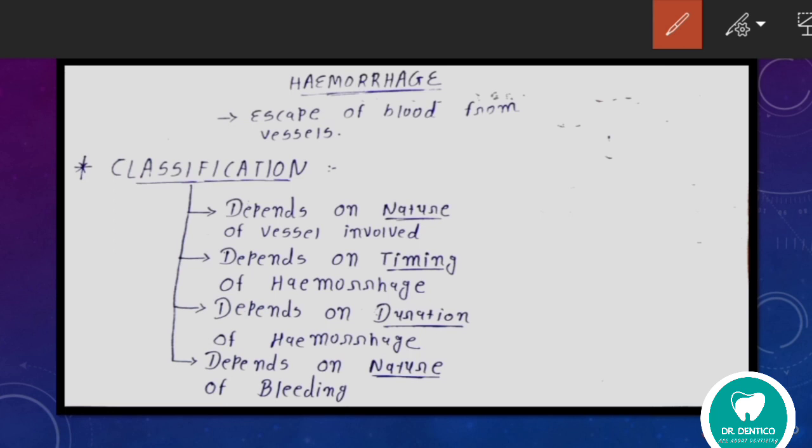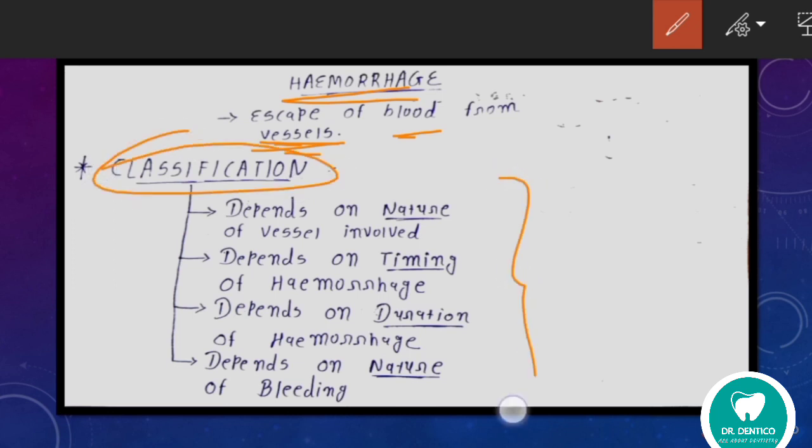Okay, so today's topic is hemorrhage. What is hemorrhage? Hemorrhage is escape of blood from vessels. Obviously blood vessels. Escape of blood from the vessels. Now we will classify hemorrhage in different categories.